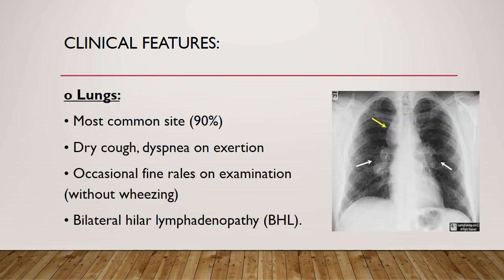Lungs are most commonly involved, in 90% of the cases. The patient may present with dry cough and dyspnea on exertion. Occasionally there will be fine rales on examination without wheezing. There will be bilateral hilar lymphadenopathy as seen in the X-ray. There are different X-ray stages which I will discuss later.